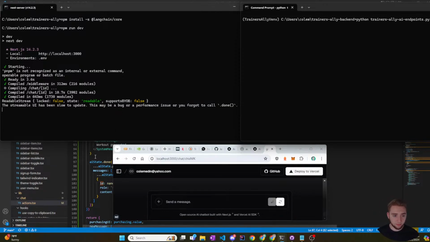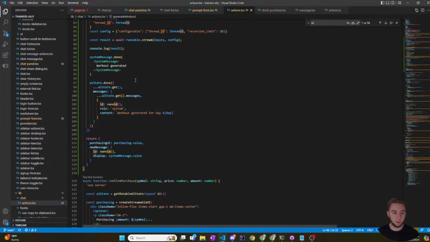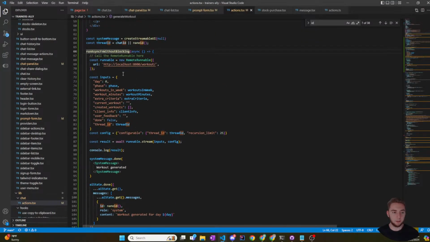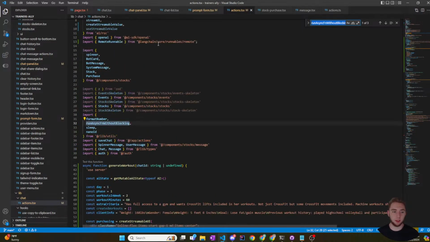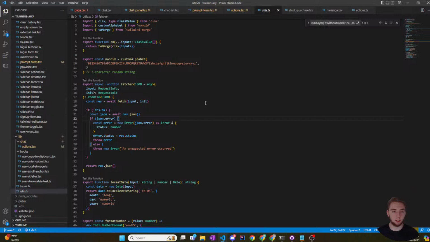So yeah, let me see. Where did I get this function from? It is a oh, okay. So I thought this was actually an AI SDK function, but it's not. It is something custom created in the utils file. So let me go to this here because